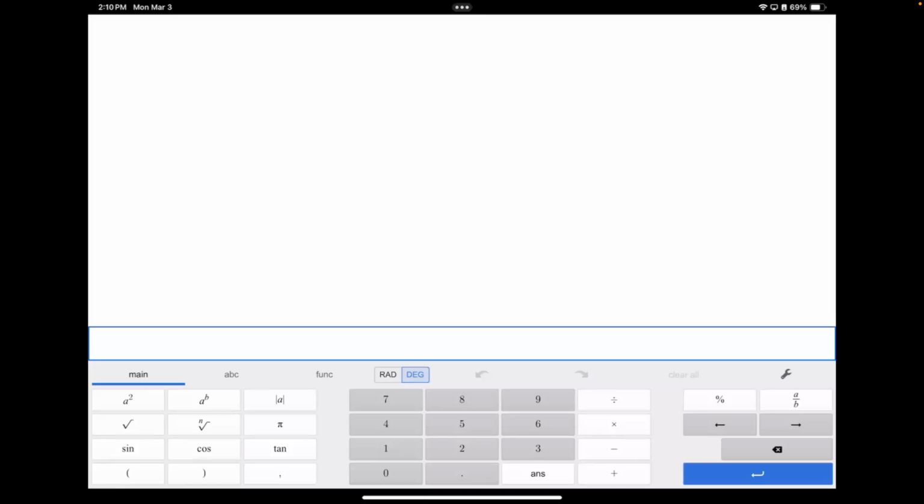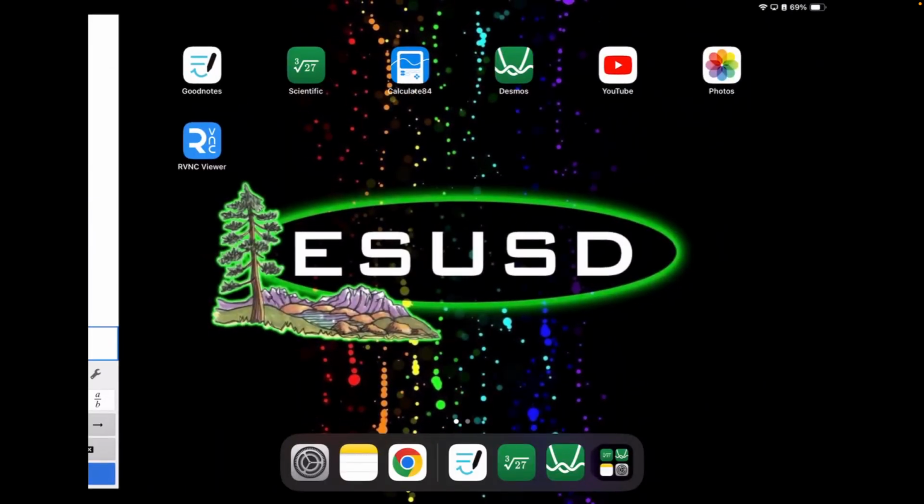If I type in, here, let's go ahead and split the screen. If I split the screen like this, can you see?